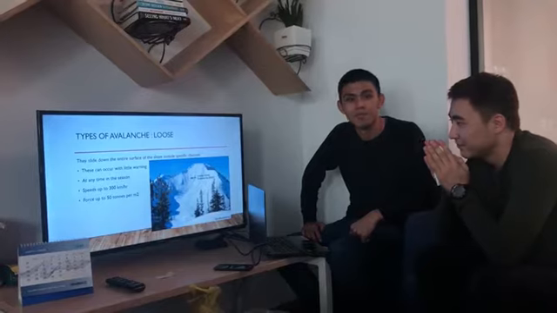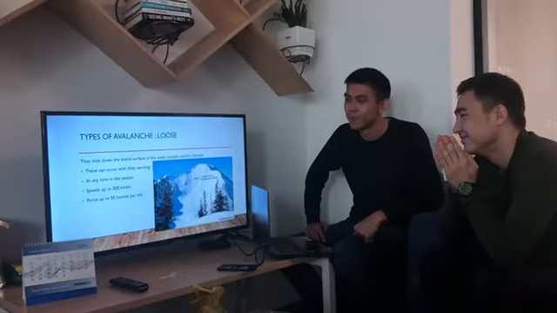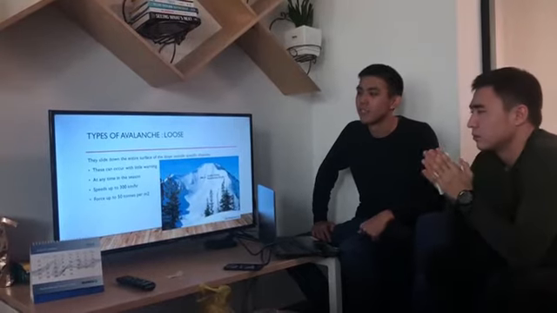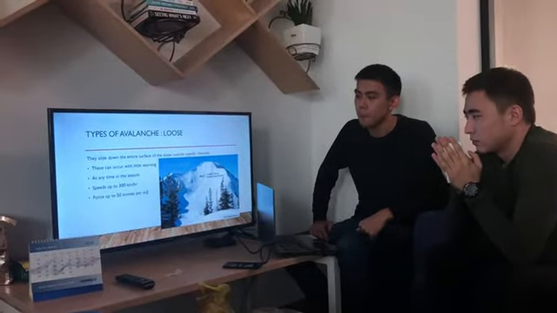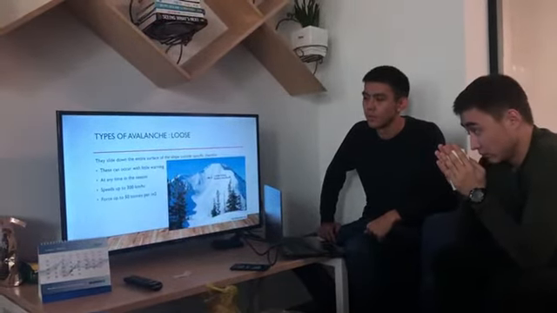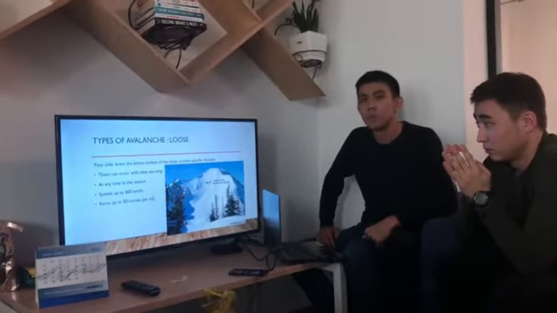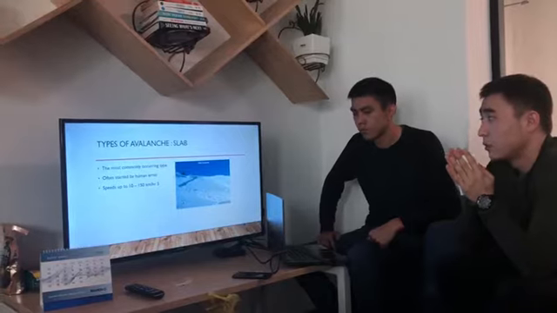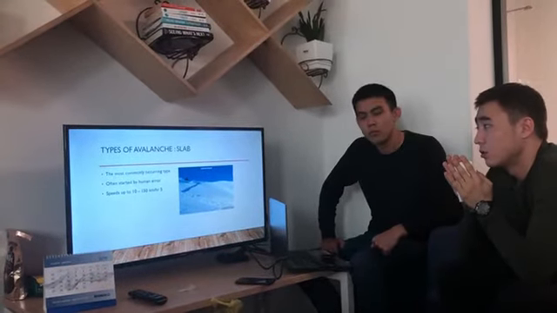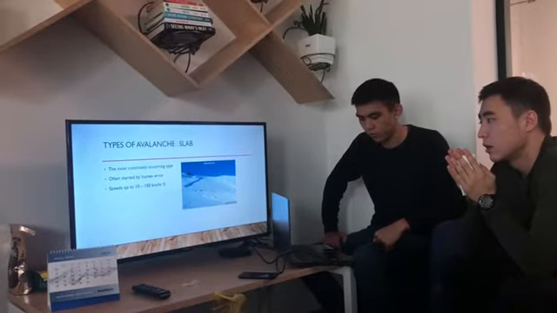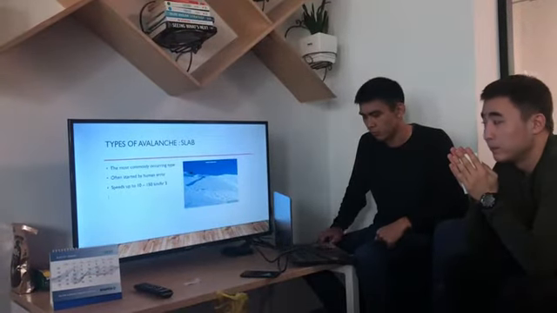Types of avalanche. Loose: they slide down the entire surface of the slope outside specific channels. This can occur with little warning at any time in the season, with speeds up to 300 km per hour and force up to 50 tons per square meter. The next type of avalanche is slab, the most commonly occurring type, often started by human error, with speeds of 10 to 150 km an hour.